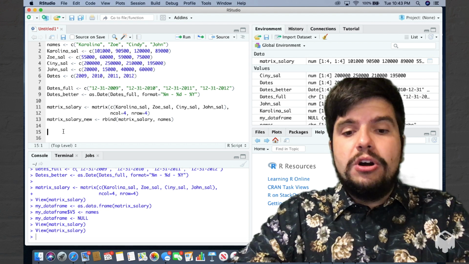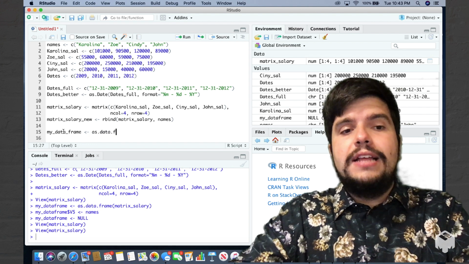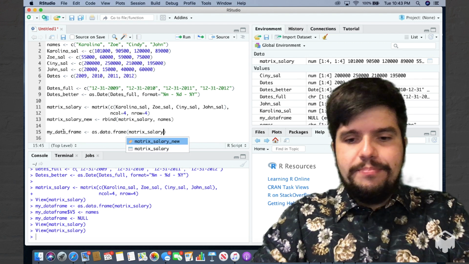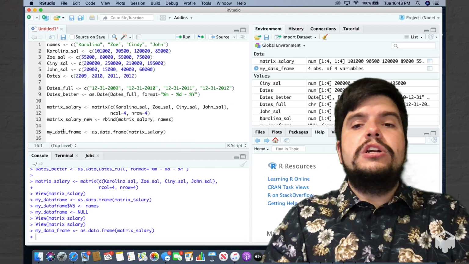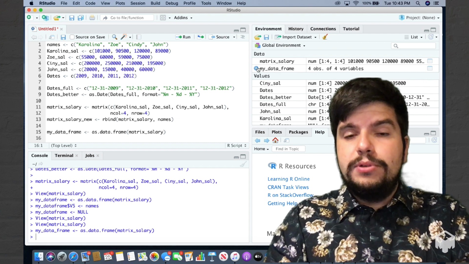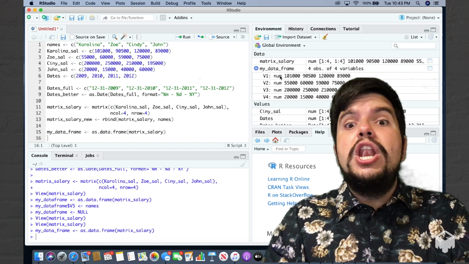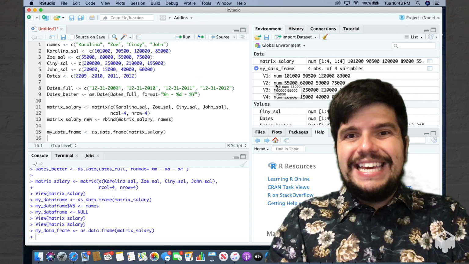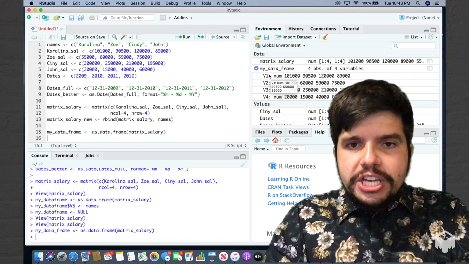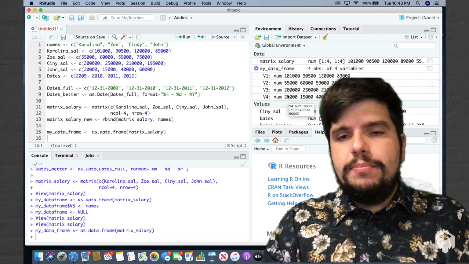I'm going to create a new object called my underscore data underscore frame, reverse arrow, and I'm going to use the as.data.frame function to convert the matrix underscore salary to a data frame. And let's do control return, command enter. And I'm getting a data frame with 4 observations and 4 variables. If I click on the blue dot next to it, it's going to give me 4 variables, v1, v2, v3, v4, with numerical types in each of these columns. We call them variables, right? Each variable has its own data type. It doesn't have to be unique.